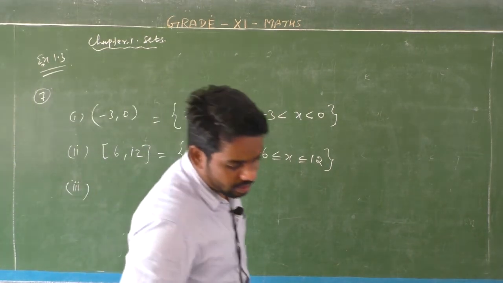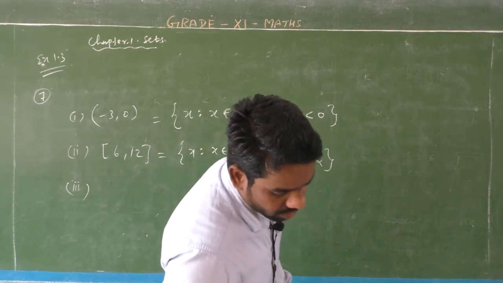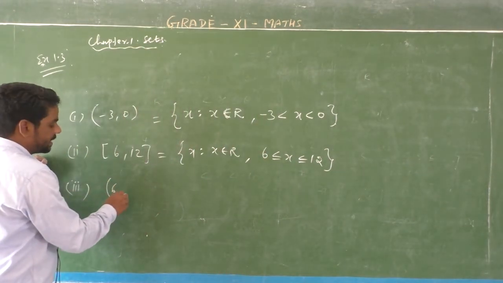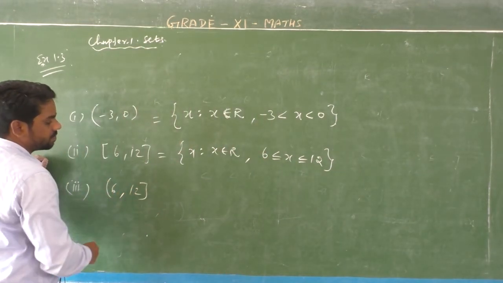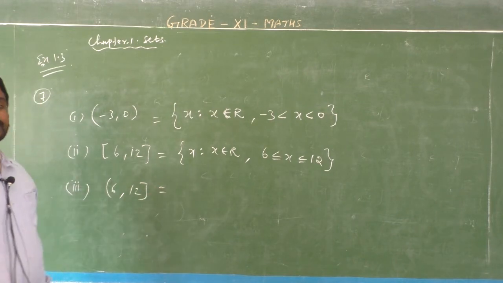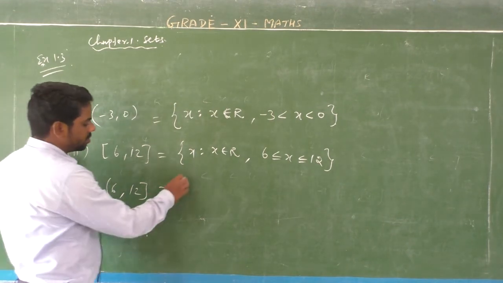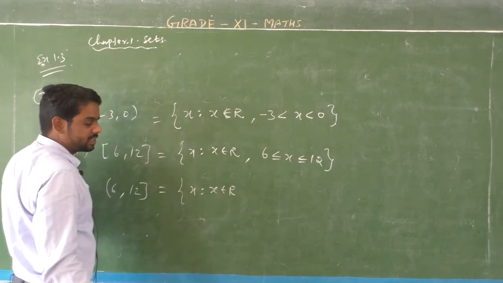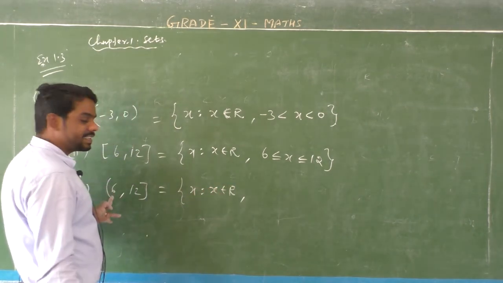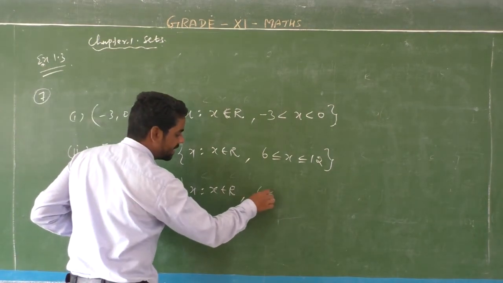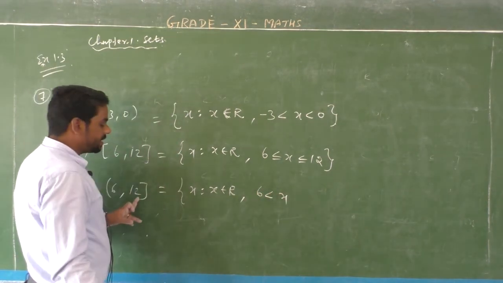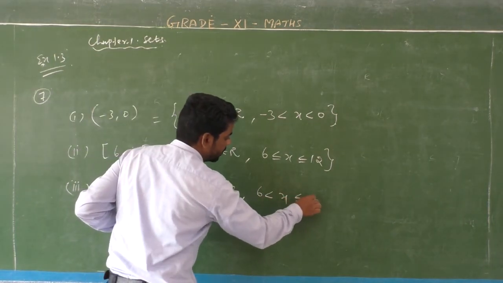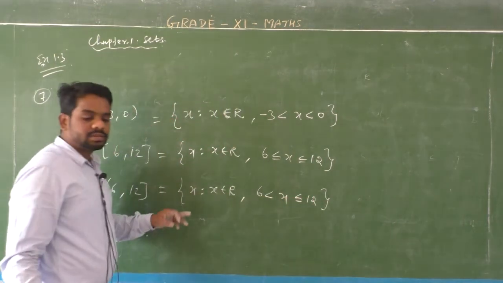Question number 3. Interval 6 comma 12, open at 6 and closed at 12, half open, half closed. So x such that x belongs to the set of all real numbers, with the condition: 6 is open, so 6 less than x, and 12 is closed, so less than or equal to 12.